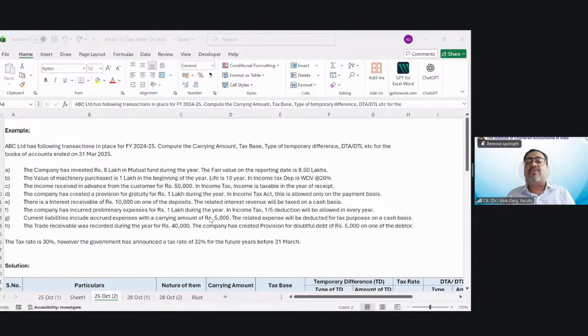This temporary difference could be a taxable temporary difference or a deductible temporary difference. If it is a taxable temporary difference, it is a deferred tax liability. If it is a deductible temporary difference, it is a deferred tax asset. You need to apply the tax rate on the temporary difference. It will give you deferred tax asset or deferred tax liability. Okay.